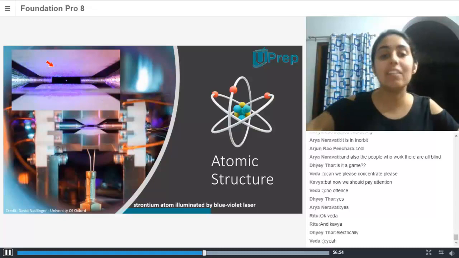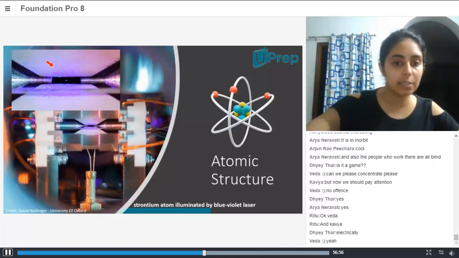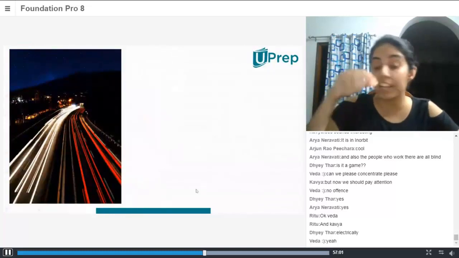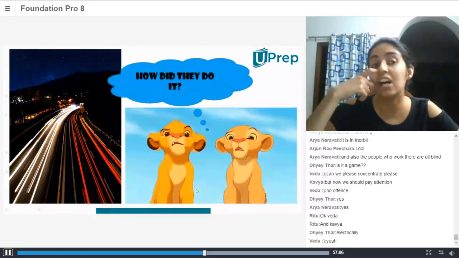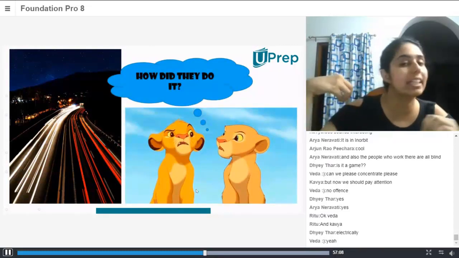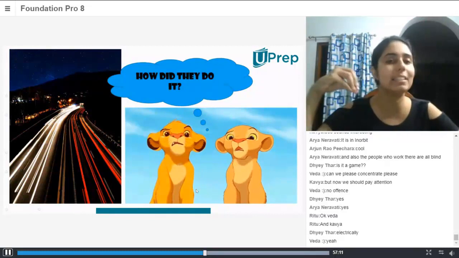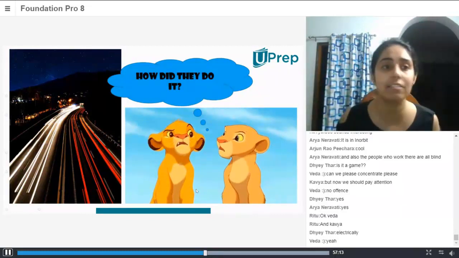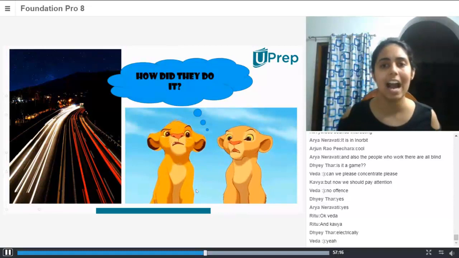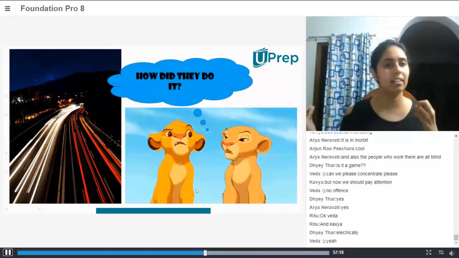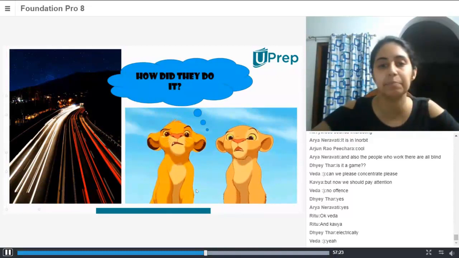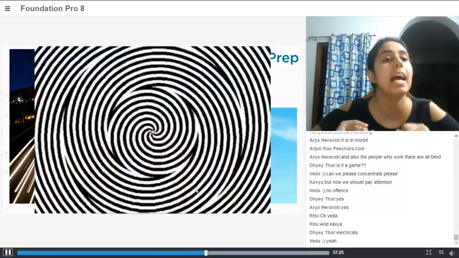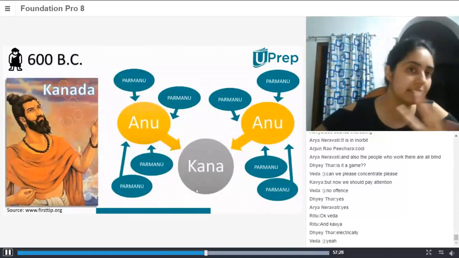Anyway, we haven't gotten there yet, so let us proceed. Okay, so this is a long exposure shot, and if we are able to finally isolate an atom, how is it that scientists back in the day, when they didn't even have all of this technology, found out that it has electrons, neutrons, protons? How did they find out all of these things? So let's go back in time and look at 600 BC.